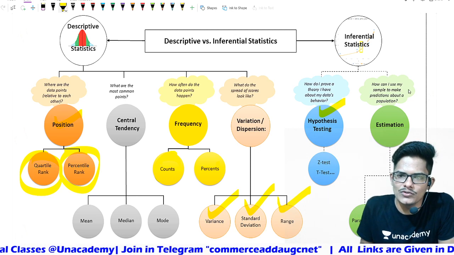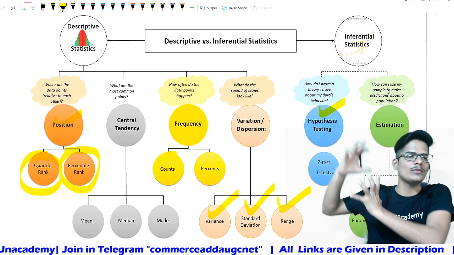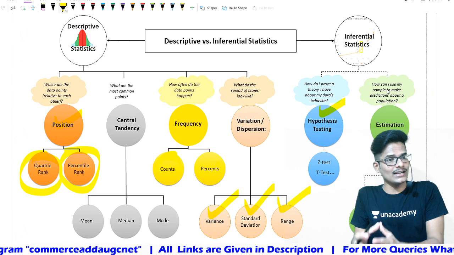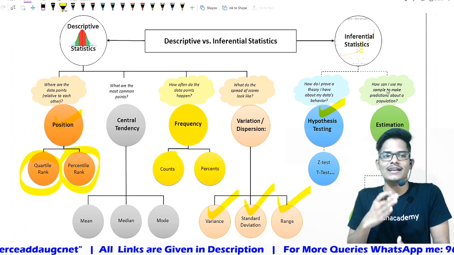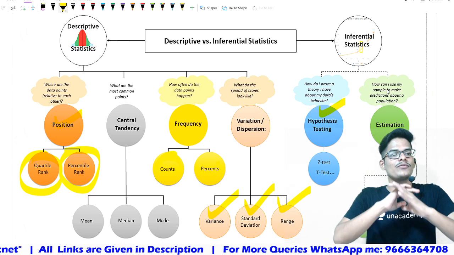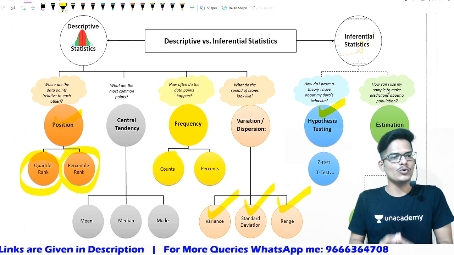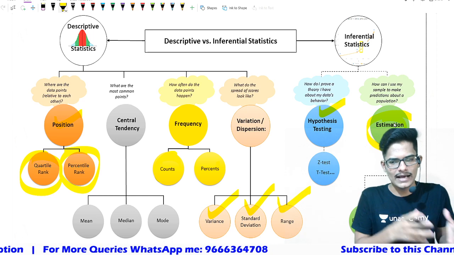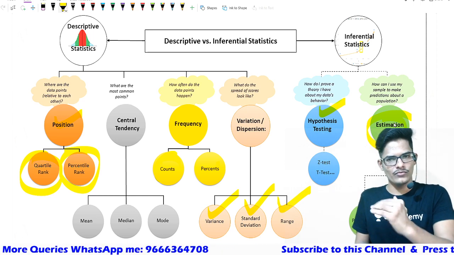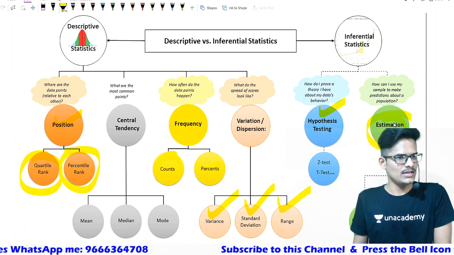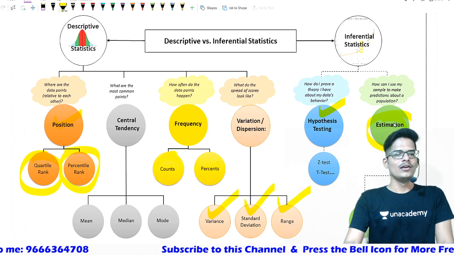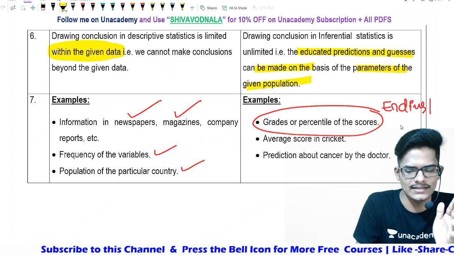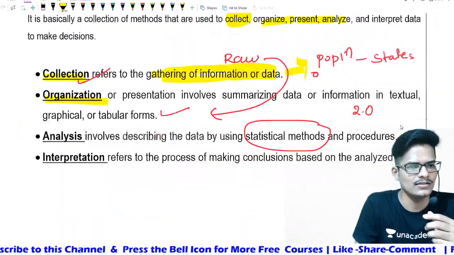Now how can I use my sample to make predictions about the population? That is what I told you. We are taking a sample and making a conclusion based on the sample only, but the conclusion is not only for the sample, the conclusion is about the whole population. So those estimations can be of parameters and confidence levels, which you will be using in inferential statistics.